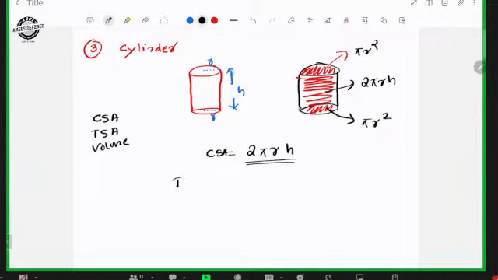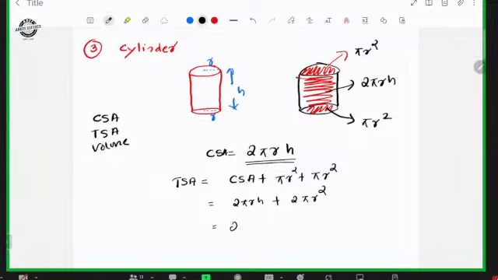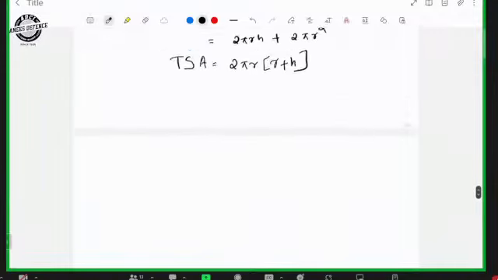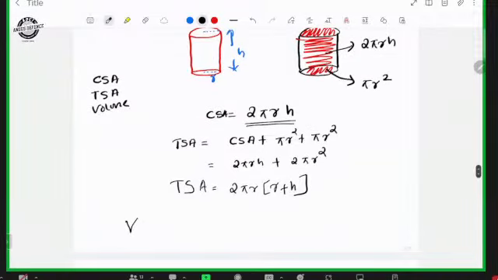So what is the total surface area? Total surface area is equal to curved surface area plus area of the bottom pi R square and area of the top pi R square. So 2 pi RH plus 2 pi R square, which is equal to 2 pi R into (R plus H). So this is the total surface area of the cylinder. Volume of the cylinder is equal to pi R square H.